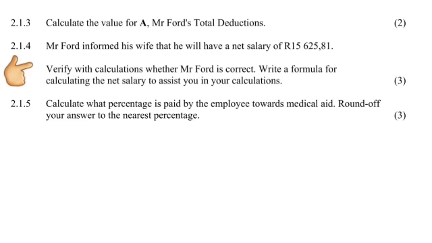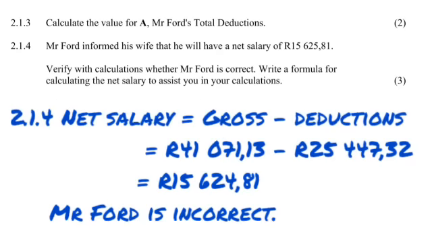They gave us our gross income and we have just calculated the total deductions. So this calculation should be easy for us. Net salary, gross minus deduction. We know that our gross from the pay slip said it's 41,071 rands 13 cents minus the deductions that we just calculated of 25,447 rands and 32 cents, and it gives us 15,624 and 81 cents, which means that Mr. Ford is incorrect.